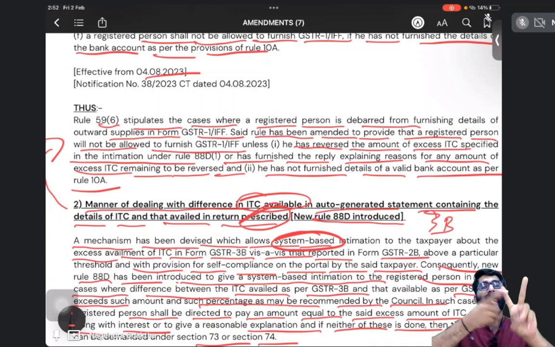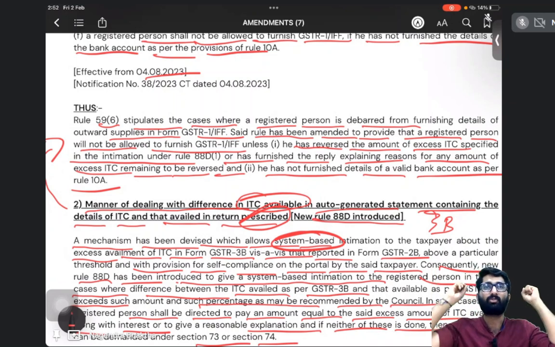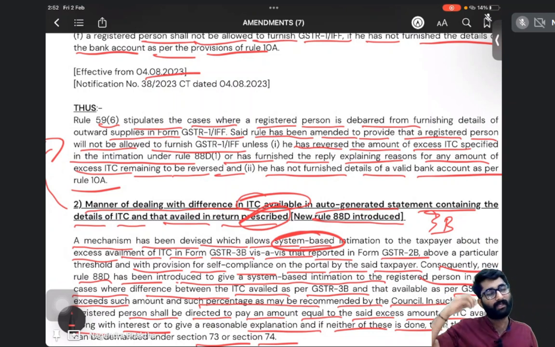If you fail to pay the amount with the interest, or if you fail to give the explanation, or you give a wrong explanation that is not acceptable, then what will the government do? They will dispose of your reply, or they will dispose of the case by initiating section number 73 and 74, demand and recovery. That was the second point.